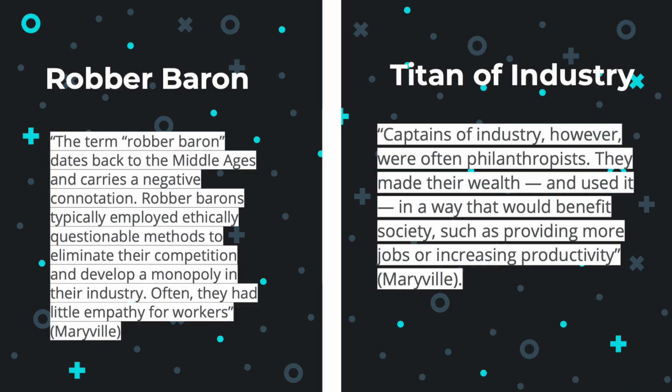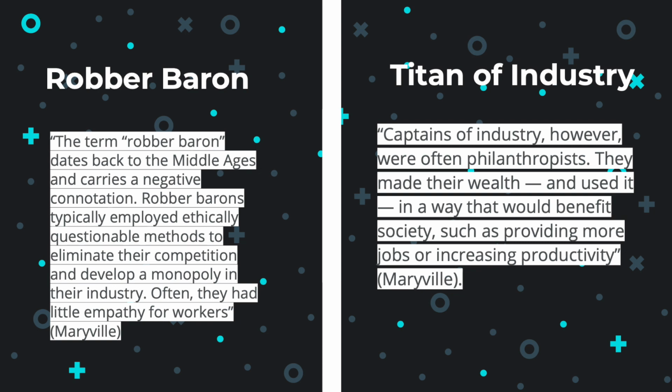Next we have two definitions of robber baron and titan of industry provided by Maryville University. Robber baron is a term that dates back to the Middle Ages and carries a negative connotation. Robber barons typically employed ethically questionable methods to eliminate their competition and develop a monopoly in their industry. Often they had little empathy for their workers. Titans of industries or captains of industries, however, were often philanthropists. They made their wealth and used it in a way that would help society, such as providing more jobs or increasing productivity.